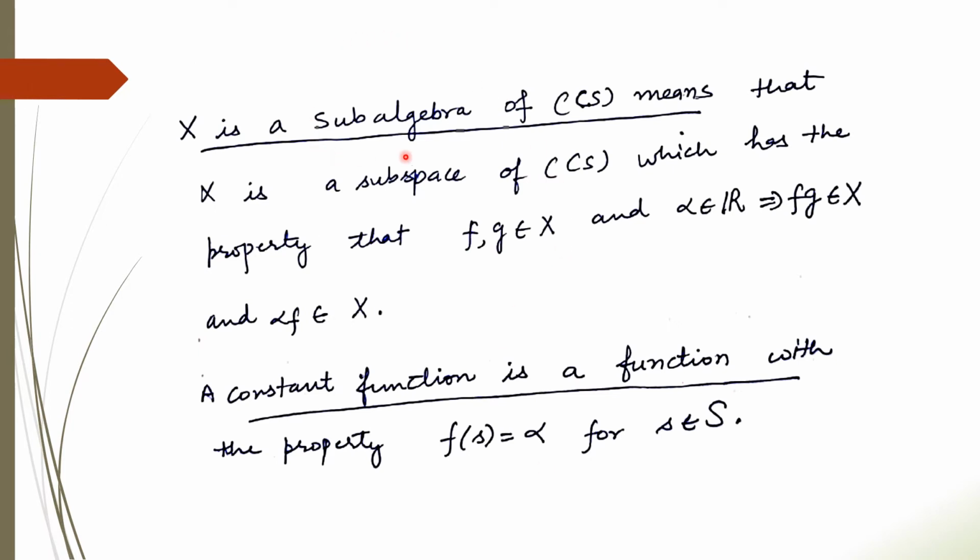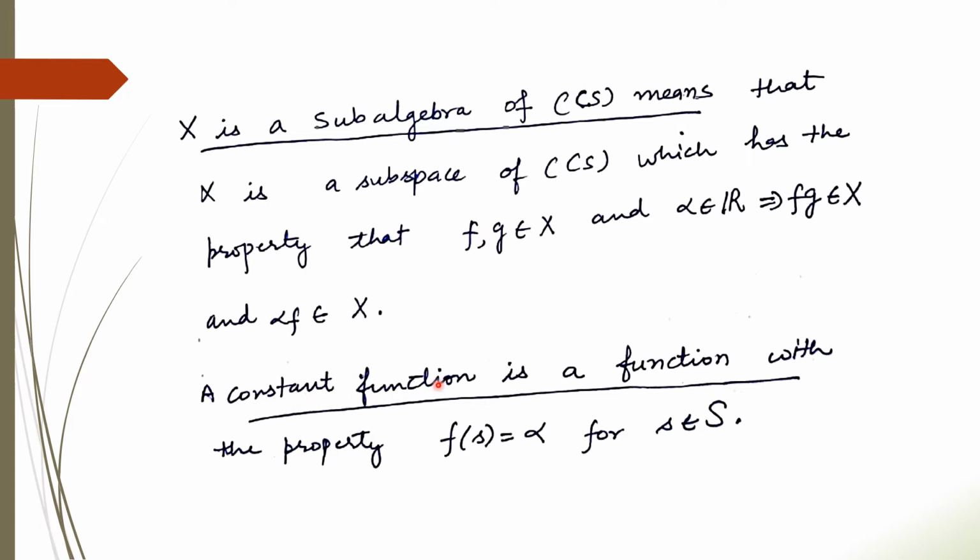Now what do you mean by subalgebra? Subalgebra means X should be a subspace of C(S) with the property that if we consider any two functions f and g from the space X, and any real number alpha, then the product fg is also a member of X and the scalar times f is also a member of X. Means X is closed under the product operator as well as scalar multiplication. Then this X is a subspace of C(S) and is said to be a subalgebra of C(S), because here C(S) is an algebra.